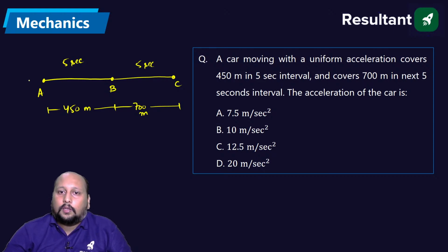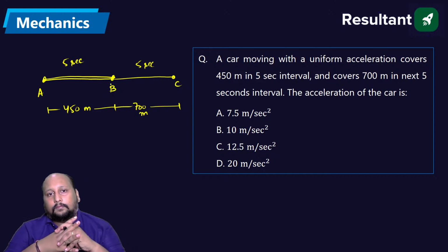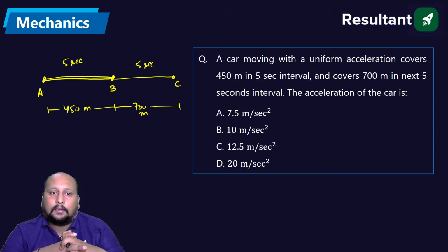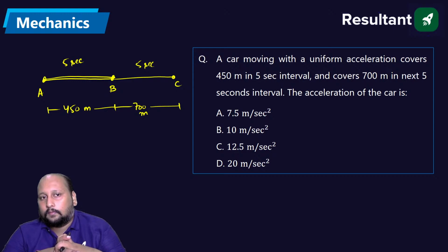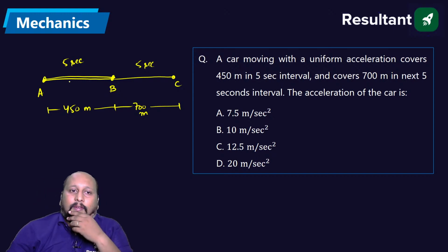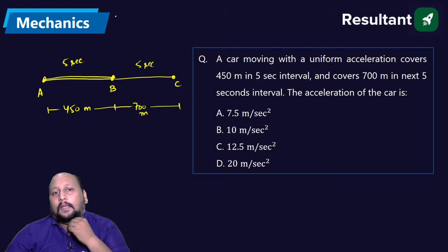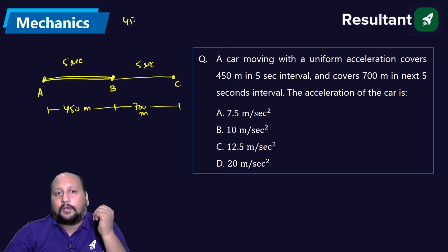Initially, let us suppose we're having this one. s equal to ut plus half at square, v is equal to u plus at. Okay. So what's the velocity? If I say from A to B, the velocity will be 450 by 5, that is 90 meter per second.